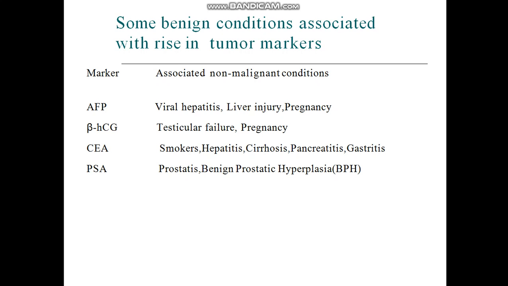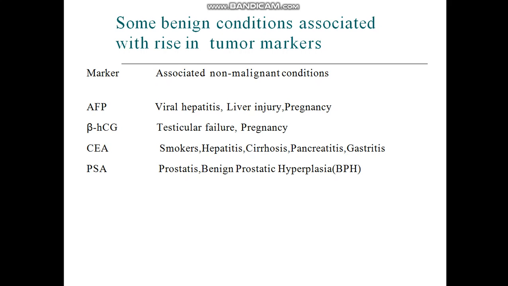PSA stands for prostate specific antigen. Its level increases in benign conditions like prostatitis and benign prostatic hyperplasia, BPH.